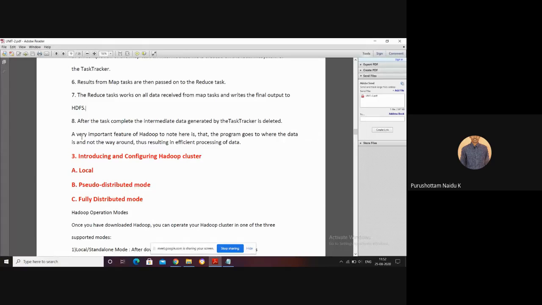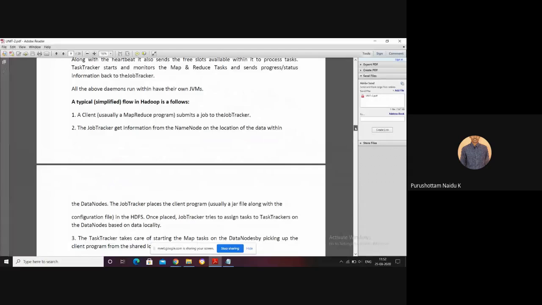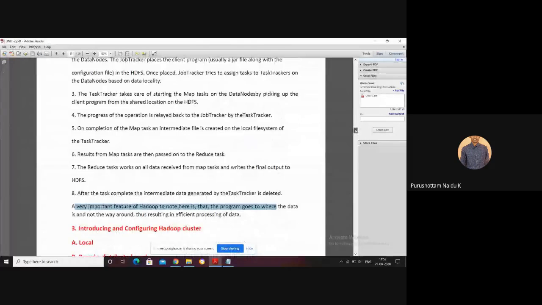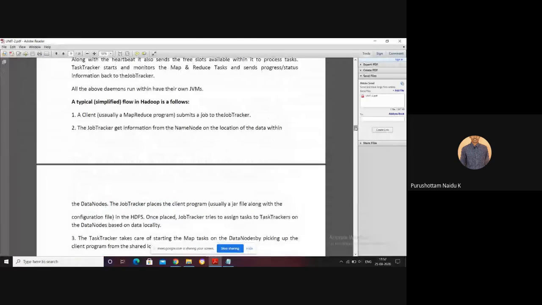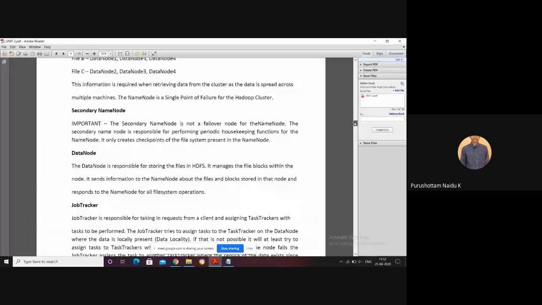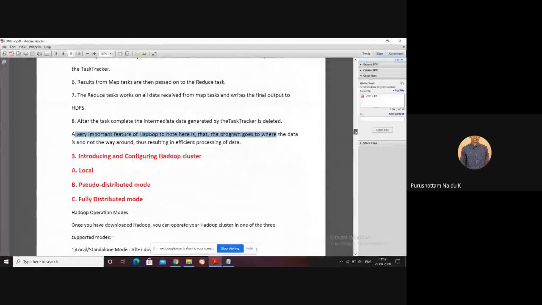So this is the actual procedure of how typical MapReduce programming works on the given data with the help of the Hadoop open source framework. Hope everyone understands. I think everyone understands what is meant by name node, data node, job tracker, task tracker, and secondary name node, and how they work. From the next session I will discuss how to install Hadoop.